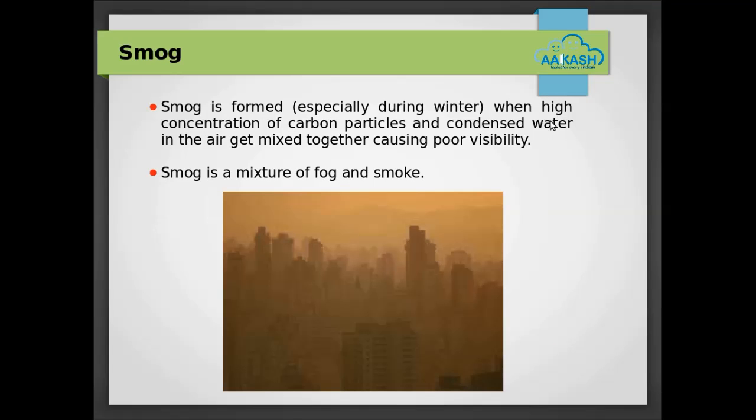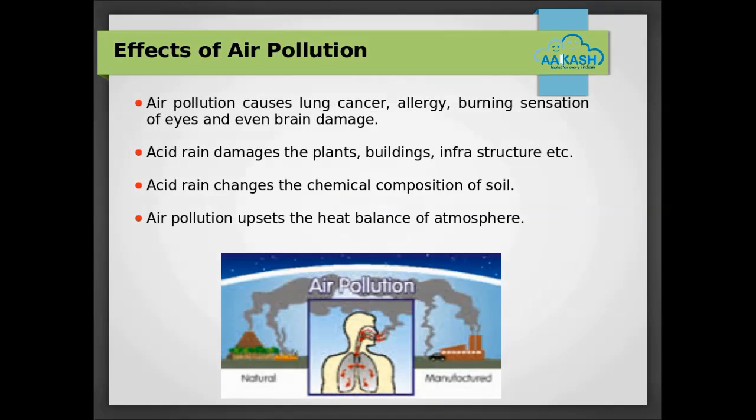Smog. Smog is a combination of smoke and fog. Smog is formed when high concentration of carbon particles and condensed water in the air get mixed together, especially during winter, causing poor visibility. The image shows hazy atmosphere because of smog.